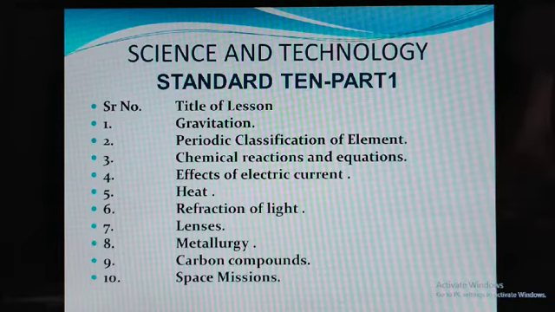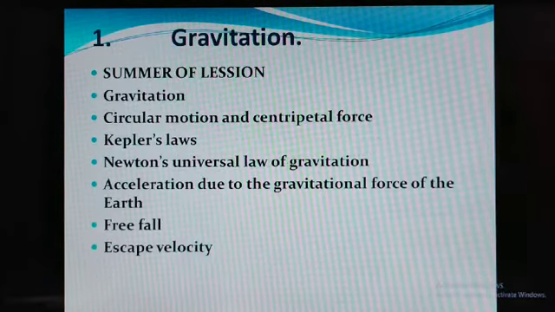Then we are going to continue with the ninth topic, that is carbon compounds. And the last topic is space mission. So that is the syllabus we are going to cover in Science and Technology 1. Now I will start the gravitation, that is the first topic.